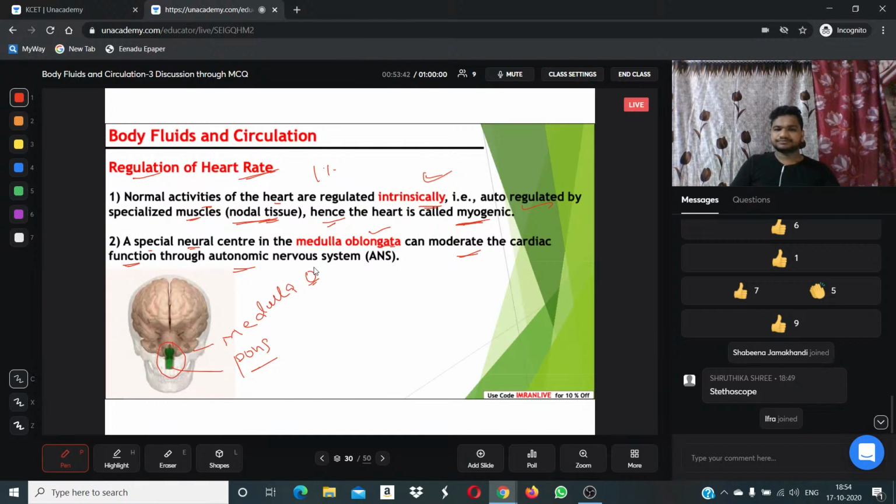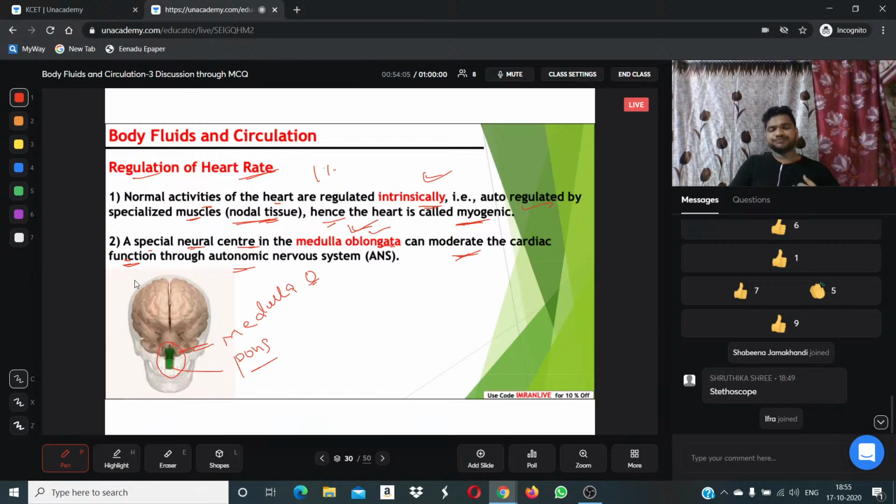The cardiac regulation occurs by a special neural center in our brain called medulla oblongata. This green color region, the upper part, is the medulla oblongata. Then next we have pons. The medulla oblongata can moderate, can regulate the cardiac function.